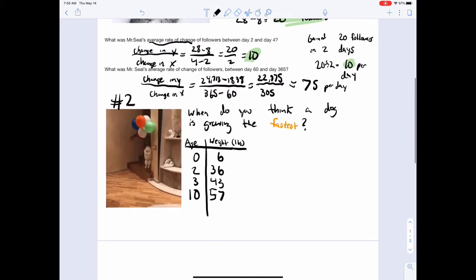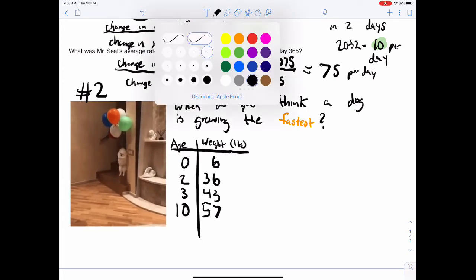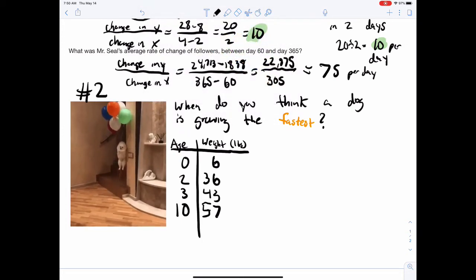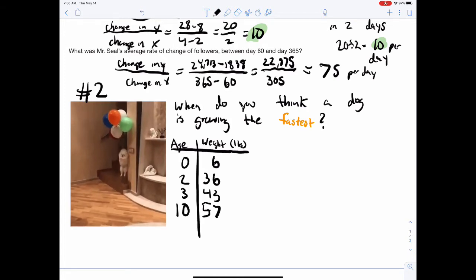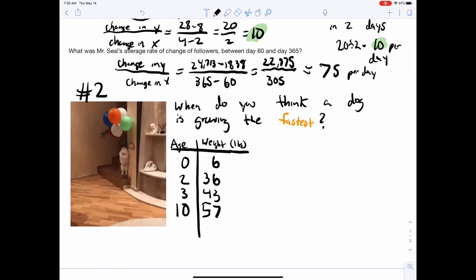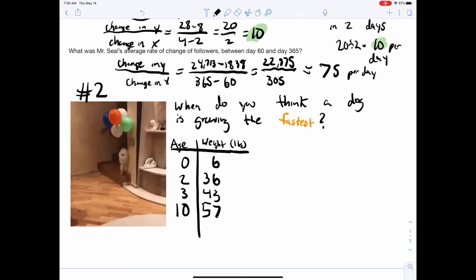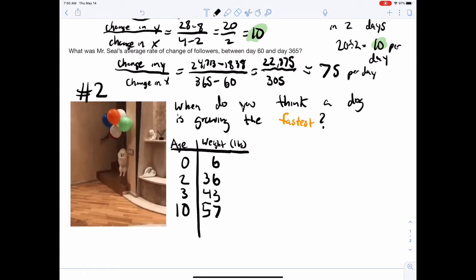All right, last question here. We got this little puppy here. When do you think a dog is growing the fastest? Like when they're younger, older? I would say younger. It's always kind of sad because a puppy is so cute when they're younger, but then that time is quickly running away because they get big and they never go back.